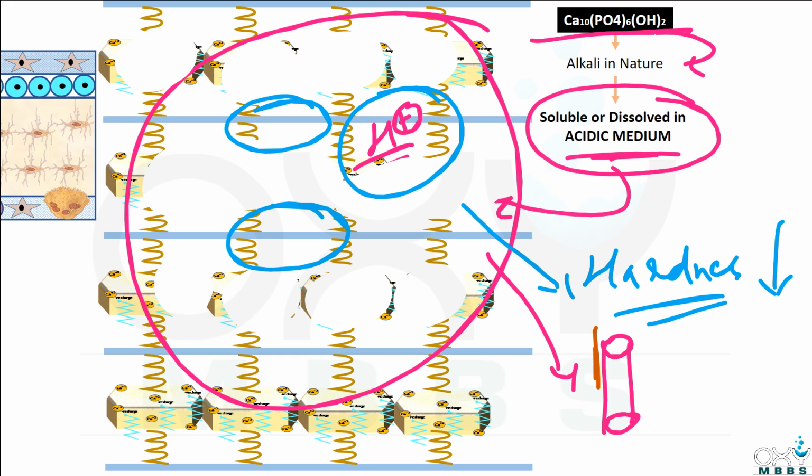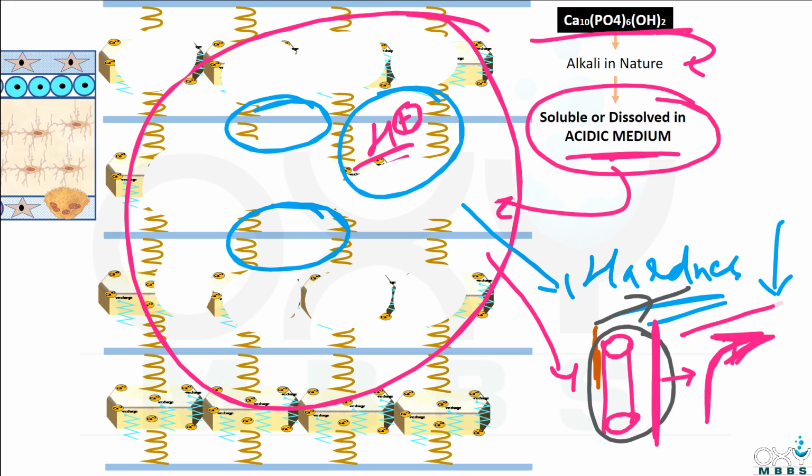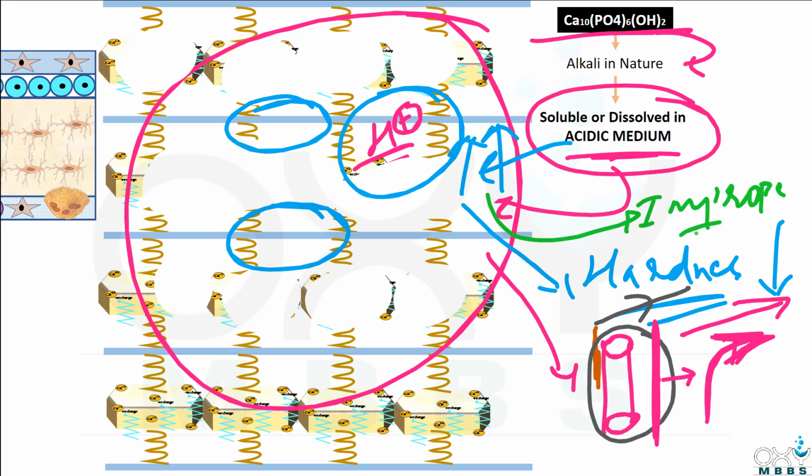will decrease, and because of this, the contour of the bone can be changed very easily with little pressure. Let's suppose this is a tendon which is trying to pull this bone in this direction, then the bone will not be straight, it will change its contour like this. It means the bone will bend in the direction of force. That is why friends, high acidity in the bone may cause improper functions of the bone.